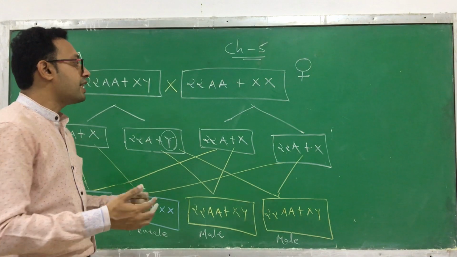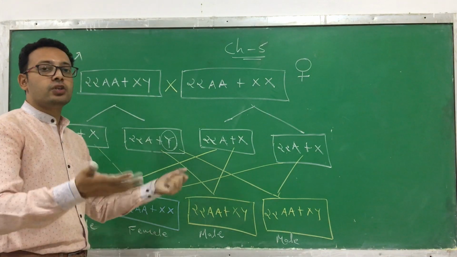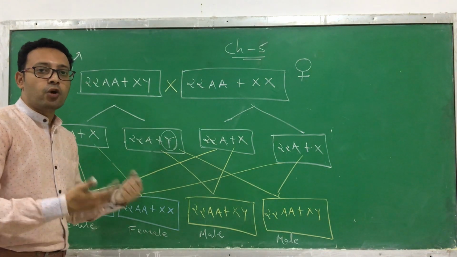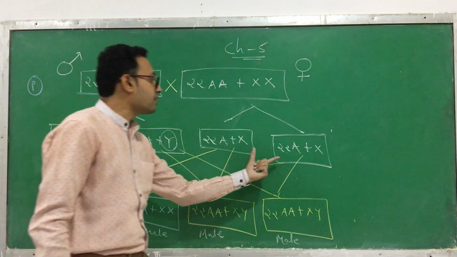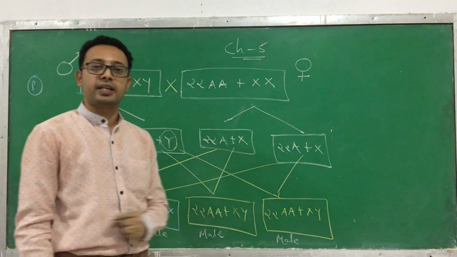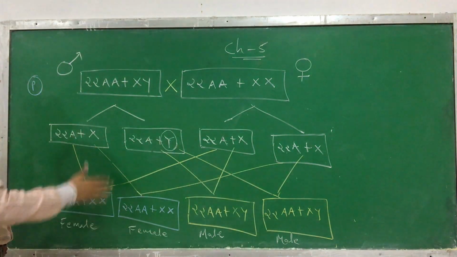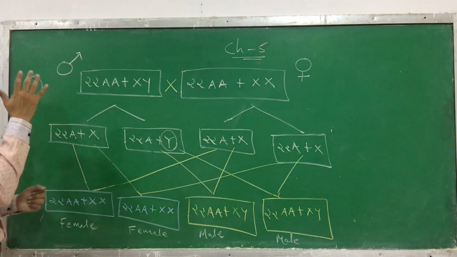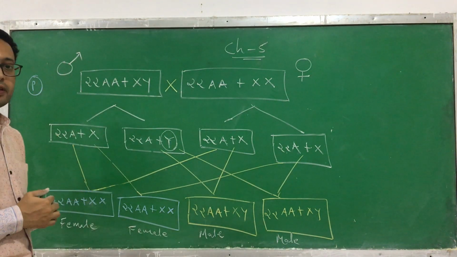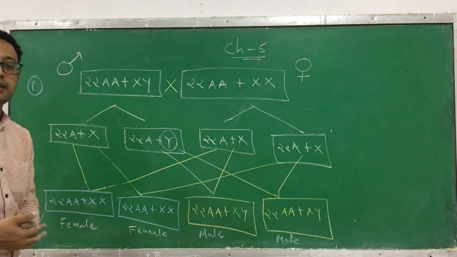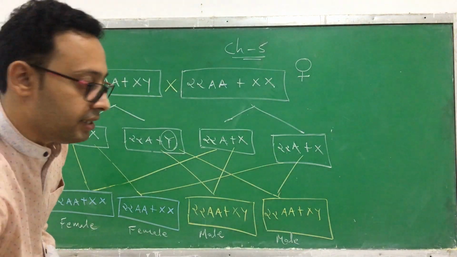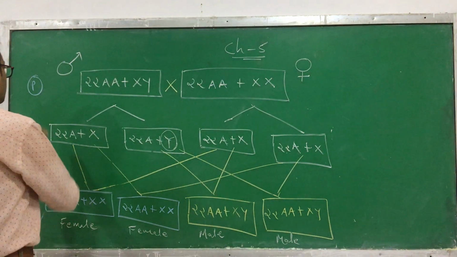Which gamete of a male fuses decides whether a boy or a girl is produced, because the female produces the same type of gamete. So this is how sex is determined in a human being. This is sex determination in a human being. Okay. Now take one more example, another example that is somewhat different from this.